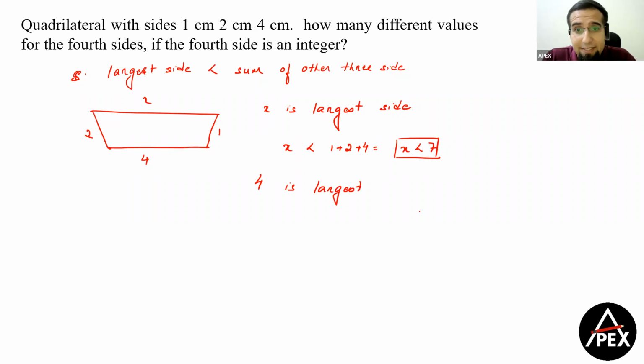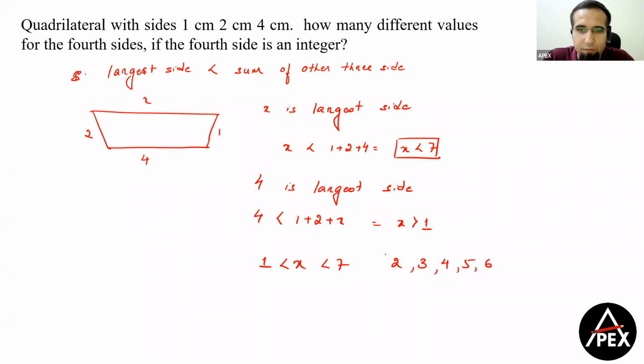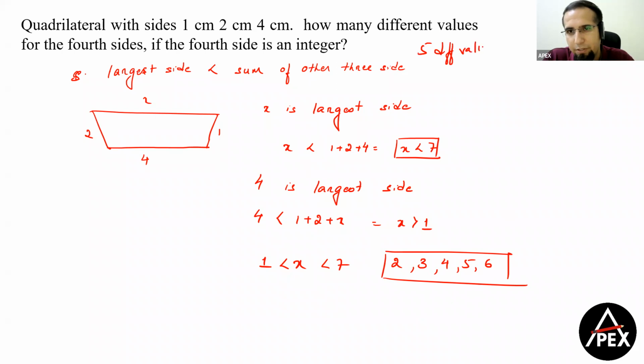Now if 4 is the largest side here, then what will happen? Now 4 should be less than 1 plus 2 plus x. And what will come here? x is greater than 1. So finally what range do we get? The value of x will be greater than 1, less than 7, and I want integral values. So we get 5 values: 2, 3, 4, 5, 6. So therefore, how many values can x take? X can take 5 different values in this question.